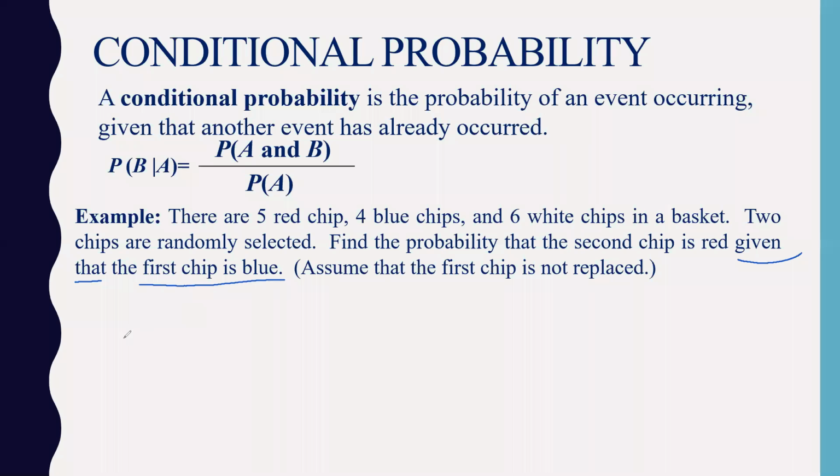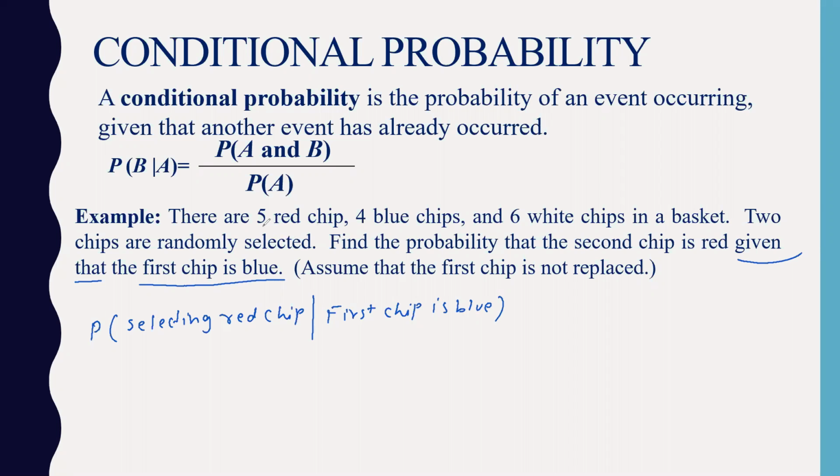So understand the statement very carefully. What do I have to find? I have to find the probability that the second chip is red, given that the first chip is blue. So let me write it this way: selecting red chip given first chip is blue. That makes sense.